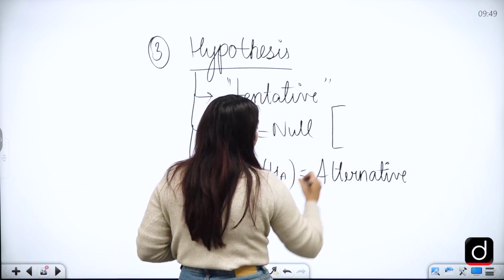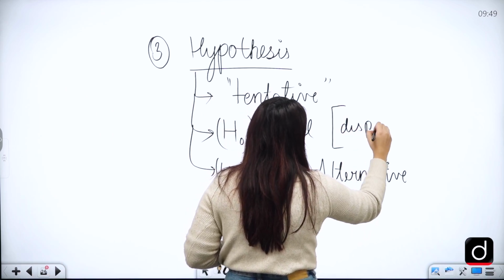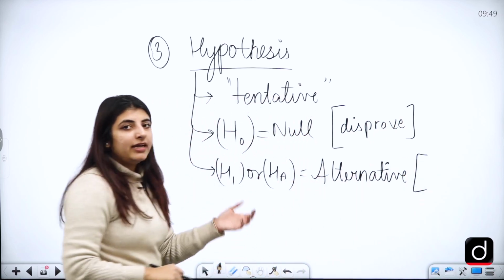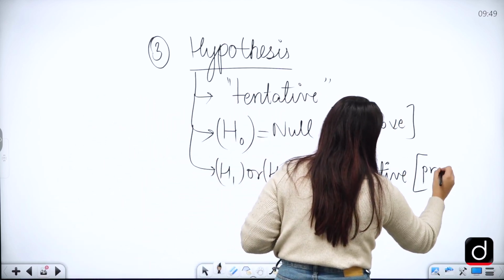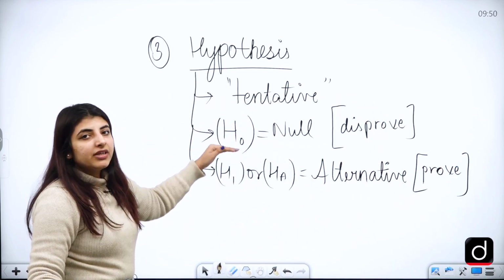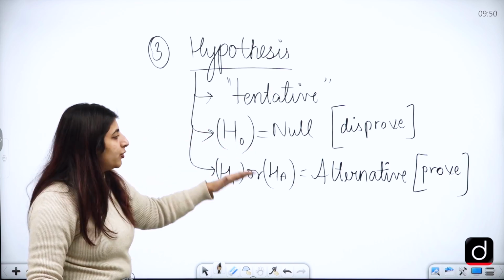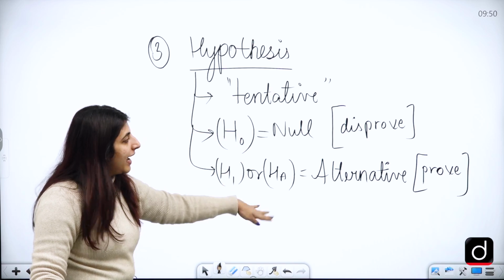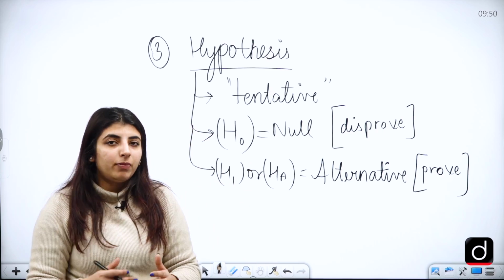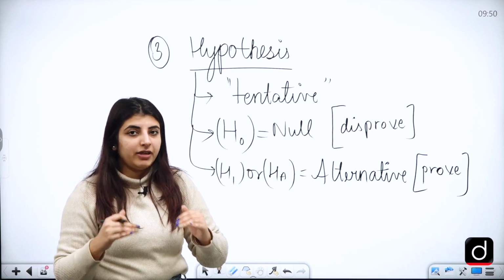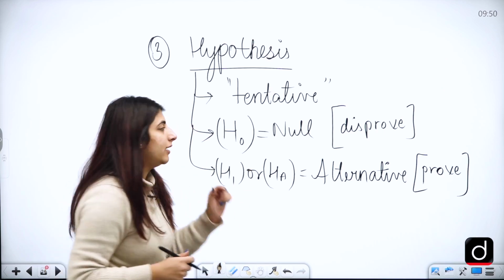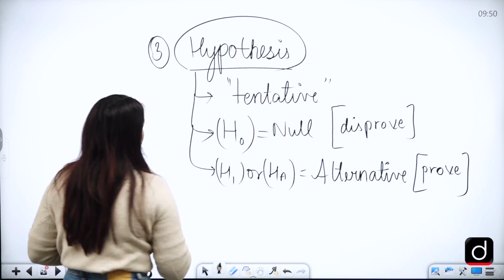So this is the one which the researcher wants to disprove, and he wants to accept this one, right? And he wants to prove this one, right? And how will that be proven? If he proves the null hypothesis wrong, if he rejects the null hypothesis, only then he will be able to accept the alternative, and vice versa, right? So your hypothesis will be formed after the problem. So problem, objectives, you will be reading books, and then you will see that now I want to do research on this very thing. And for the research part, you are supposed to formulate the hypothesis.